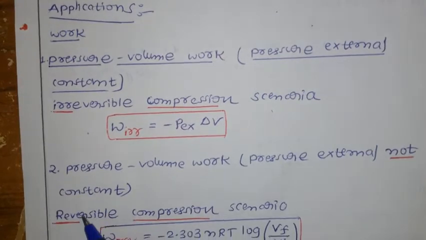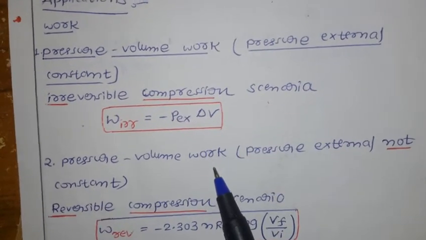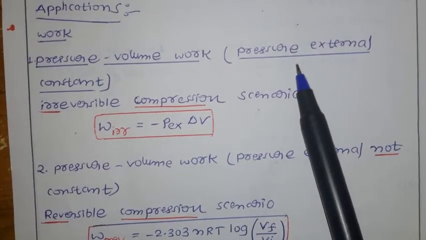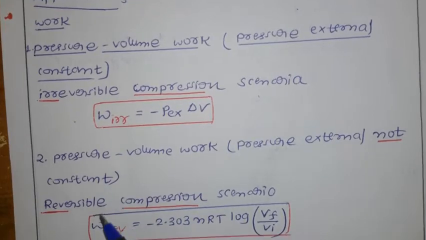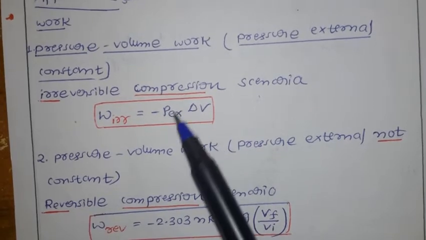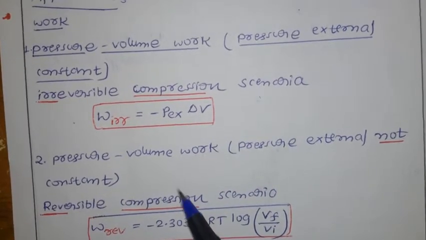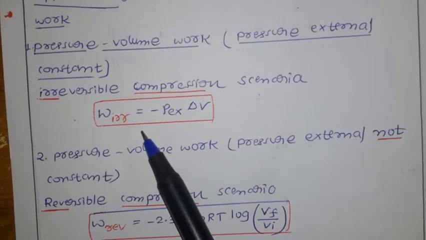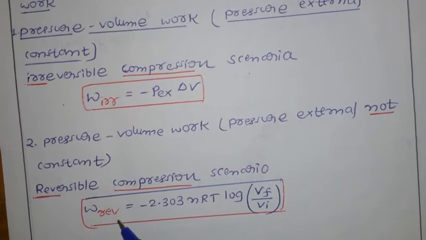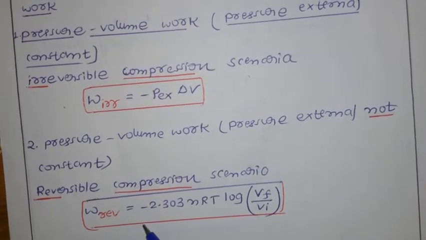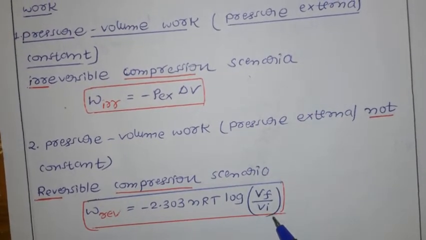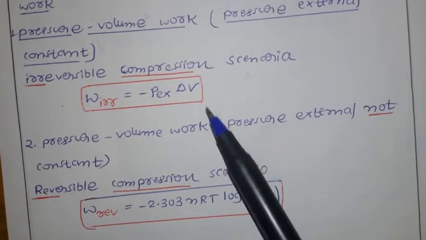In the second case, we are again talking about pressure volume work, but here the external pressure is not constant. This is reversible compression. In the irreversible case we have the formula above, and for the reversible compression scenario, W reversible equals minus 2.303 nRT log of final volume divided by initial volume. Now let us see how these two equations came.